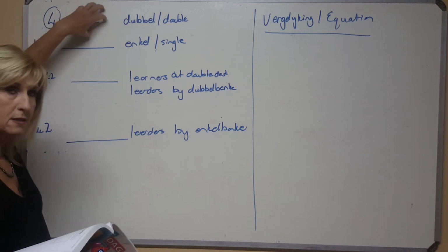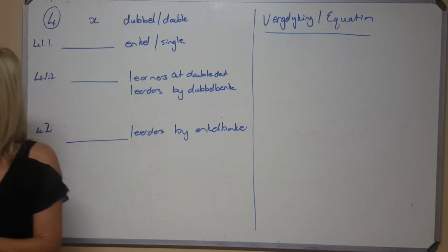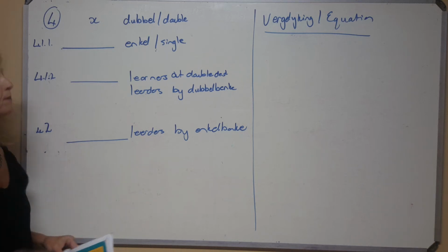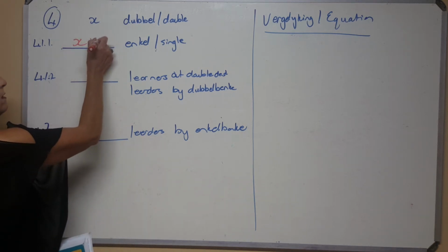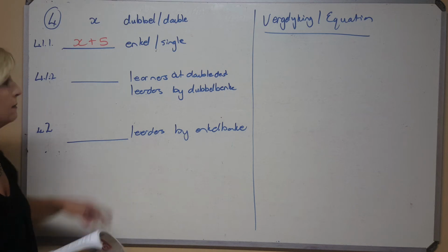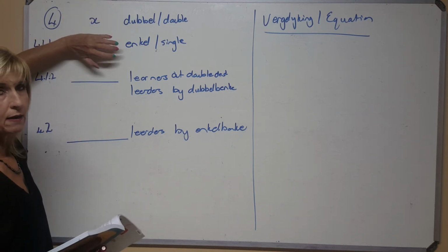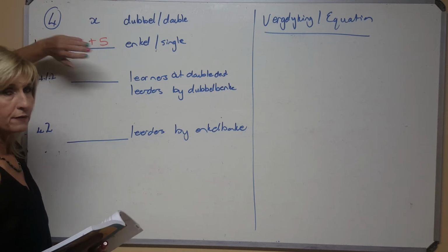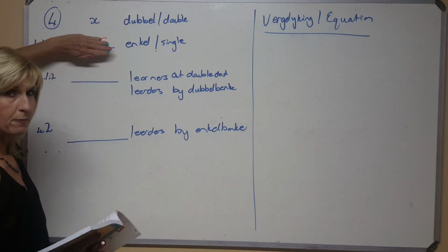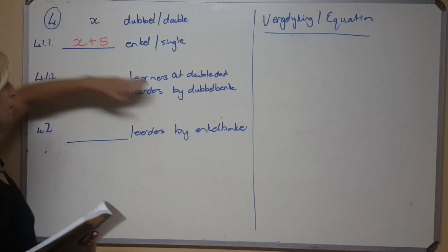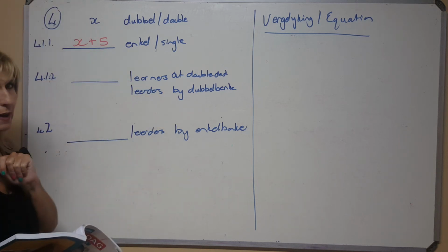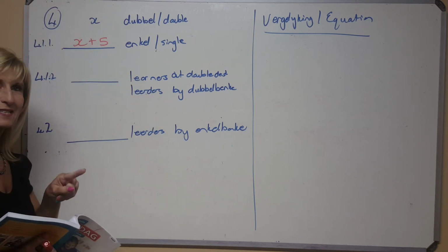How many double desks are there? X. So if there's 5 more, then it's going to be X plus 5. Hoeveel mense kan by 'n enkel enetjie sit? Die hoeveelheid banke is die hoeveelheid mense. The singles, the number of desks, is the number of people. Reg? But how many learners can sit by the double banks, the double desks?